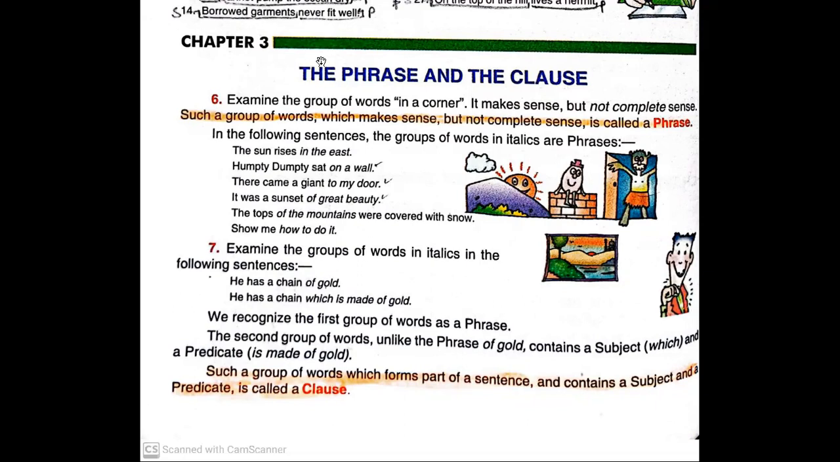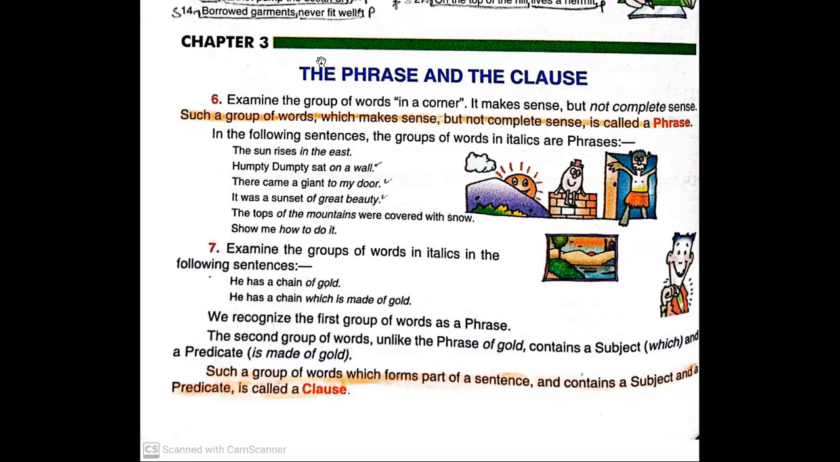Show me how to do it. "How to do it" is a phrase. Well, it gives a sense, how to do it. It's a type of a question.